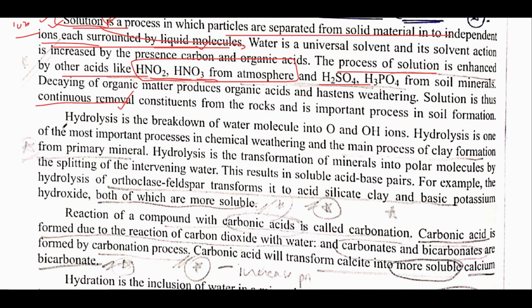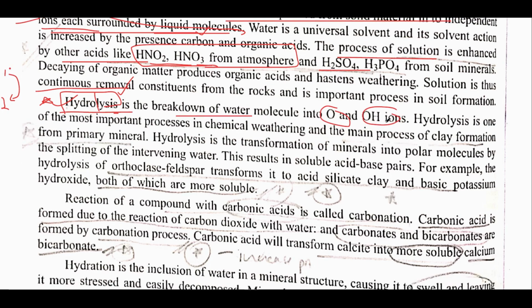Alright, the other important process is hydrolysis. Hydrolysis is a very important part. One thing I would like to mention, that the formation of secondary minerals from primary minerals occurs because of the process of hydrolysis. Hydro means water, lysis means breakdown. So breakdown of water molecule into H and OH, that is hydrogen and hydroxyl ion, is known as hydrolysis.